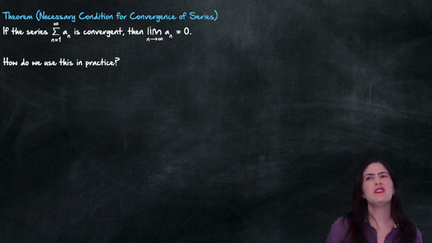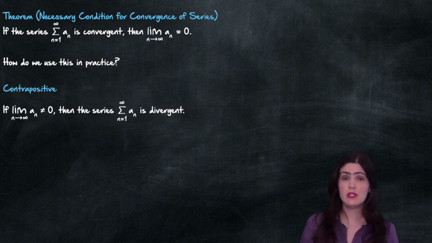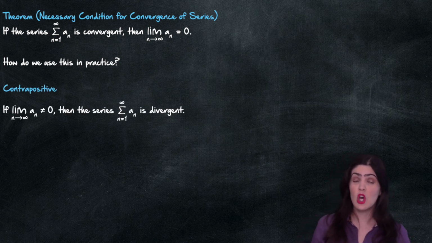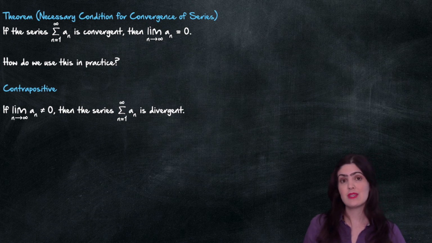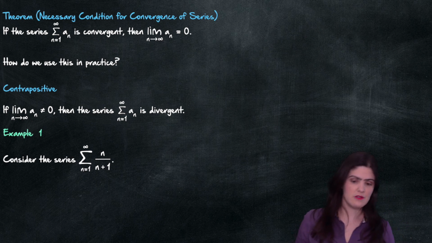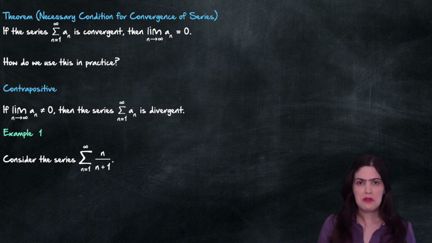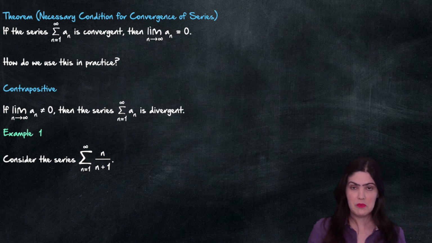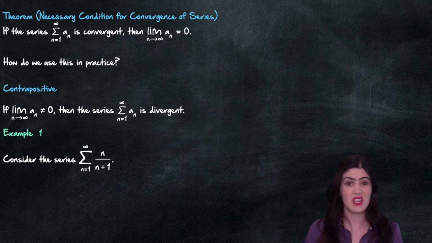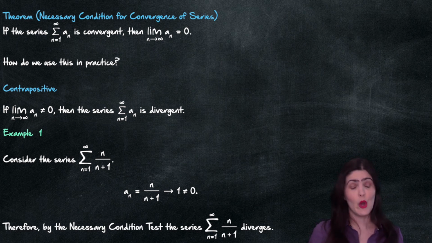So how do we use this theorem in practice? Well, what is actually useful from this theorem is the contrapositive. The contrapositive tells me that if I know that the limit is not 0, then the series is divergent. And here is an example. If I take a look at this series, and maybe I have no idea what to do, computing the limit of the general term is actually quite simple. So that's what I'm going to do. And I see that this goes to 1. 1 is different from 0. So immediately I know that my series is divergent.